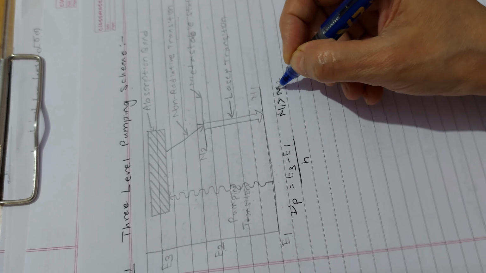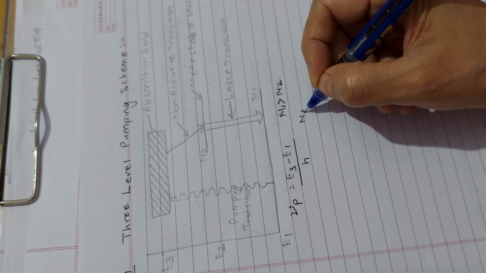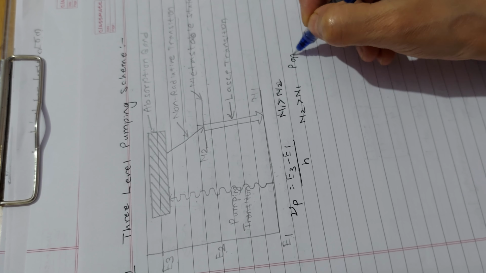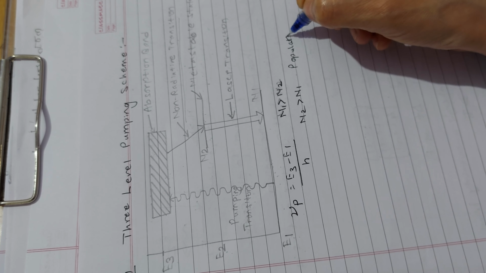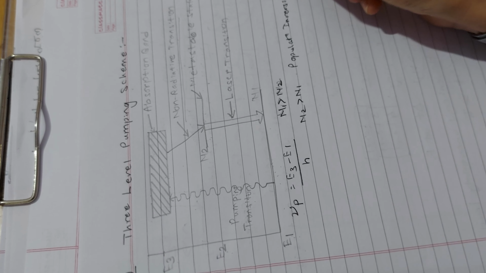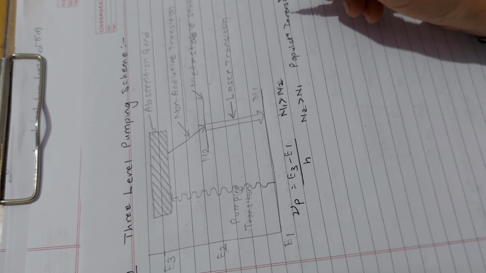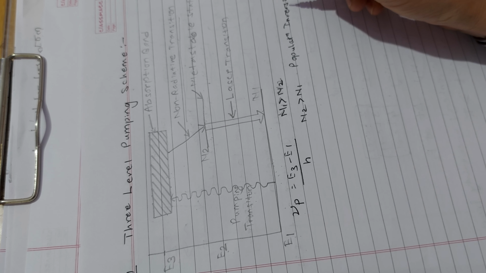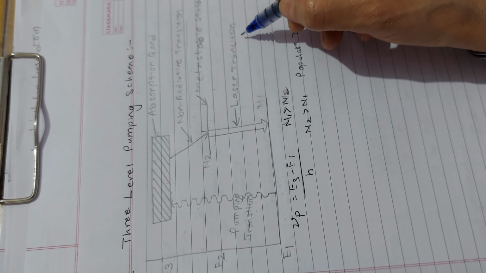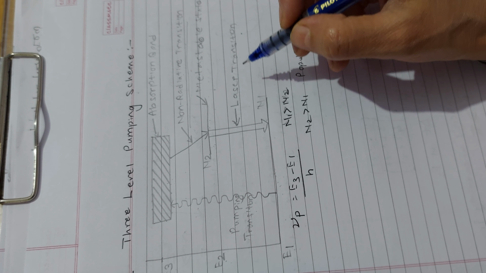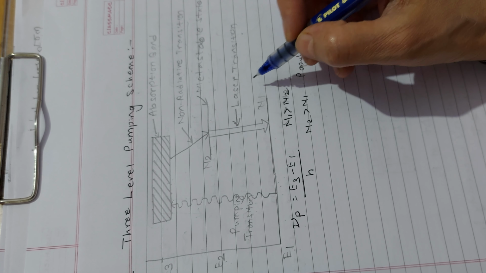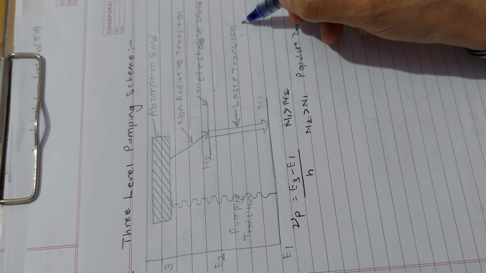This is obvious, but our job is to get N2 greater than N1 for the population inversion. So population inversion is reached, and then a photon of h nu, the laser transition, can induce stimulated emission and the laser action.